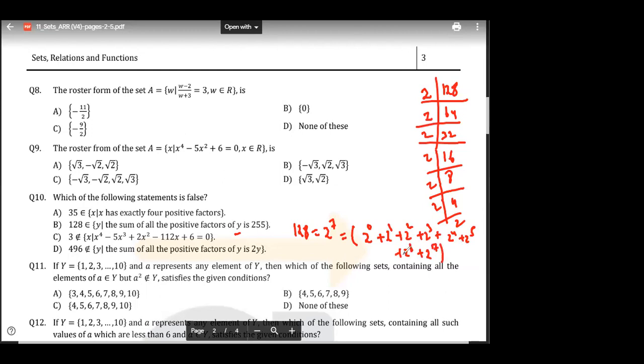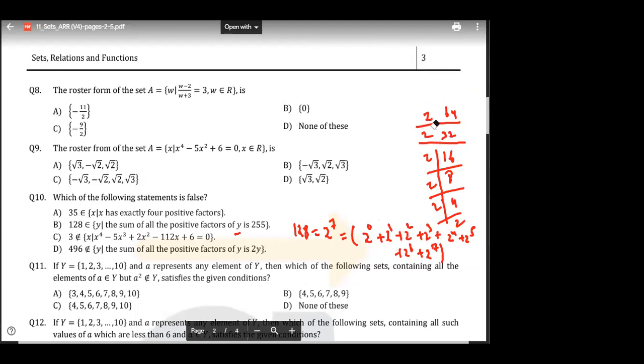ठीक है? समझ में आ रहा है? Yes or no? Hi Anna. Everyone, are you getting this? Tell me, 128 के factors कौन-कौन से होंगे? यही होंगे ना? Right? Anyone have any doubt in this? Tell me. Anyone have any doubt in this? No, sir. ठीक है? Right? Okay, very good.